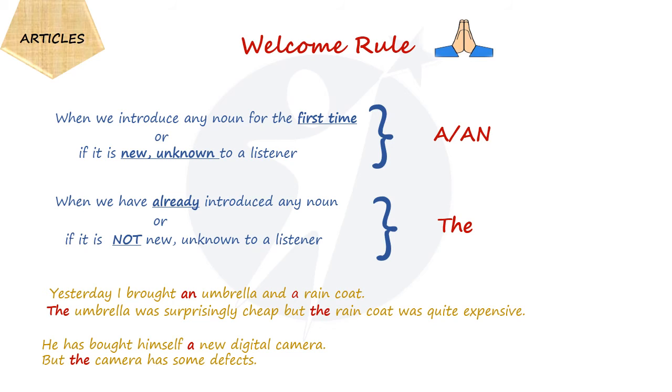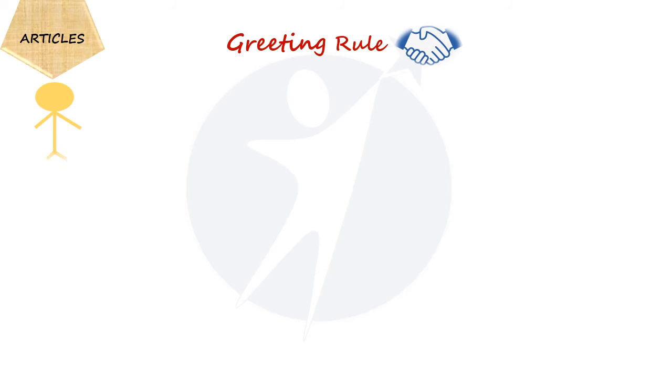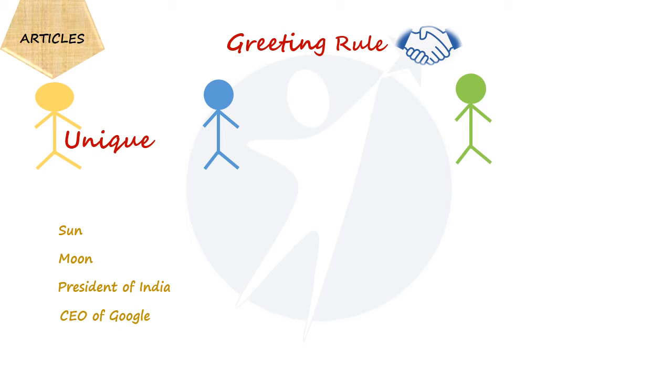You understand it now? After welcoming, what we do is we greet. So, second corner rule is greeting rule. Suppose here are 3 guests. Guest 1 is Mr. Unique. Who is Mr. Unique? We know there is only one sun, moon, President of India, CEO of Google. So we will greet them with a flower called the.